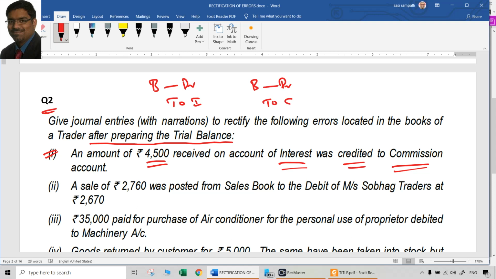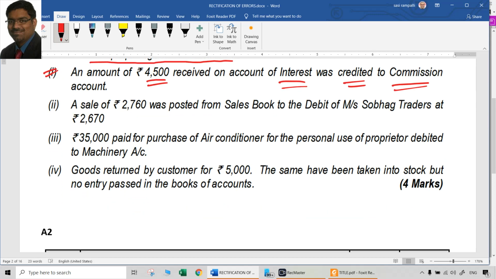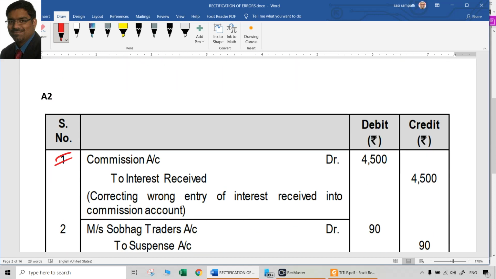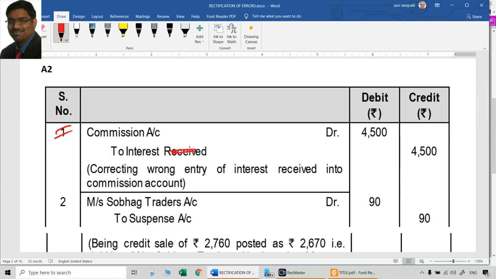Now how to rectify this? Debit side there is no problem. Only issue is here. And this is the wrong thing. This is the correct thing. So wrong thing has to be cancelled, means credit has to be cancelled, means it has to be debited. So commission account to interest. Simple. That is the rectification entry. So commission account to interest account. Don't need to use this word interest received etc. Commission account to interest account, or interest income account you can call it.